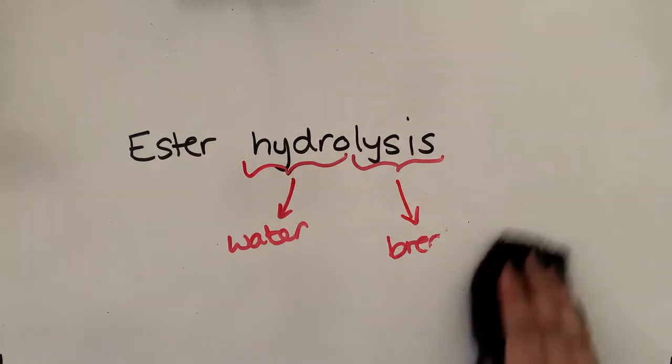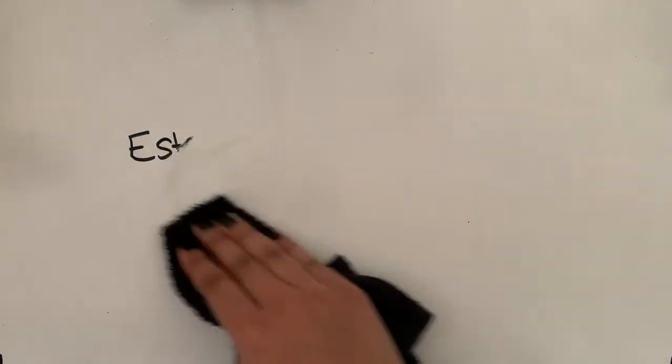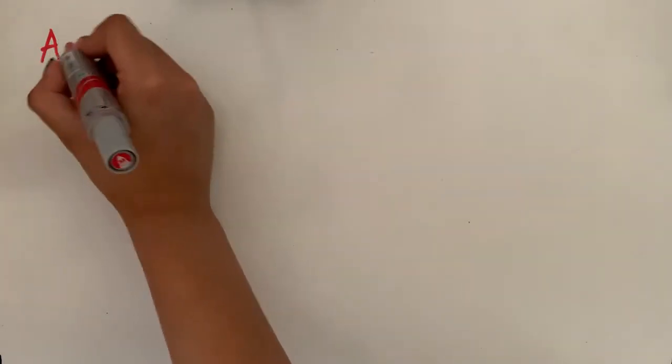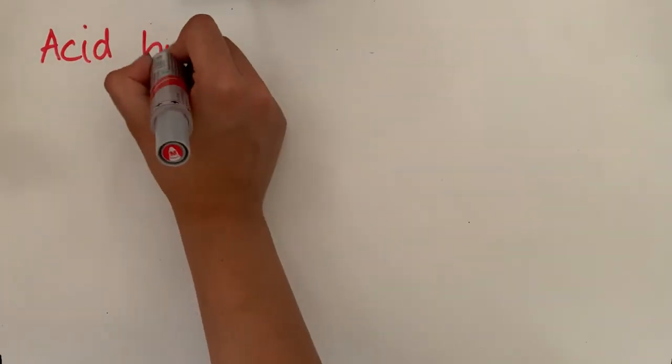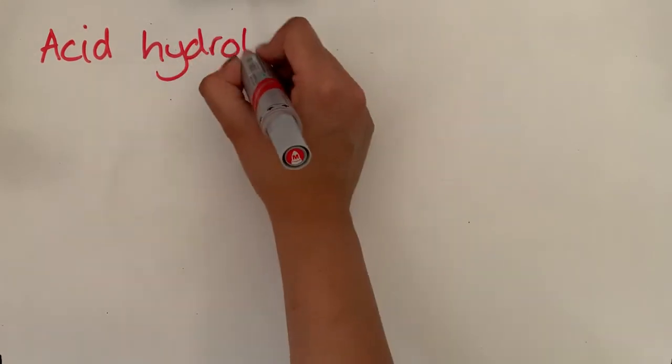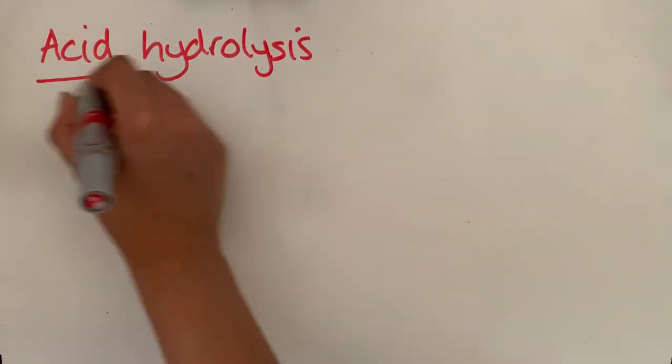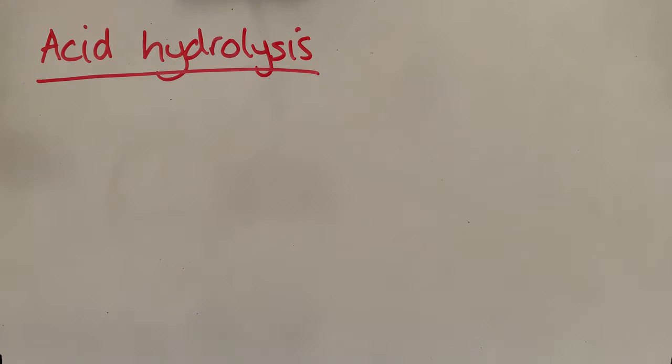There are two types of hydrolysis that we need to know, and therefore you need to know what reaction conditions you need for both of them, and also the products that you get from each type of hydrolysis. The first type of hydrolysis that we're going to look at is acid hydrolysis. So this is the one that must be done under acidic conditions.